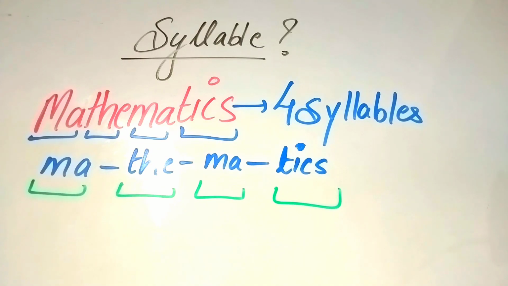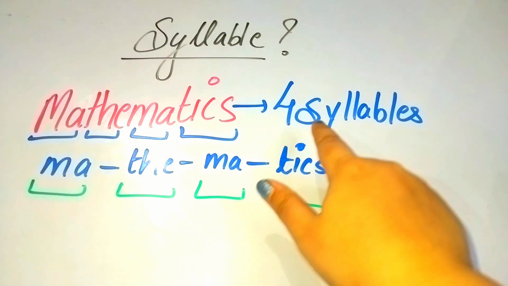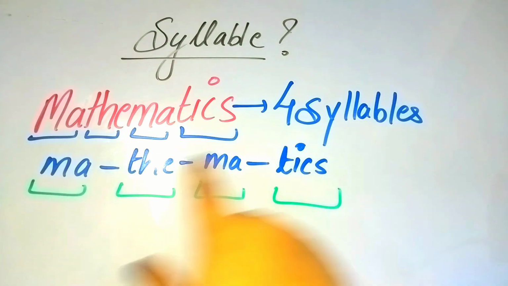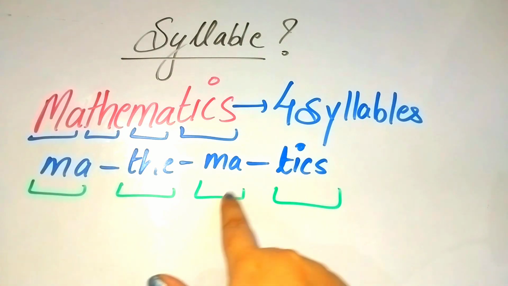You must be wondering, what does syllable mean? A syllable is basically a unit of sound in a spoken word. For example, mathematics has 4 syllables: Ma-the-ma-tics. Sanskrit poetry has a very interesting way of organizing syllables according to their duration. For today's demonstration, I am going to make it extremely simple.